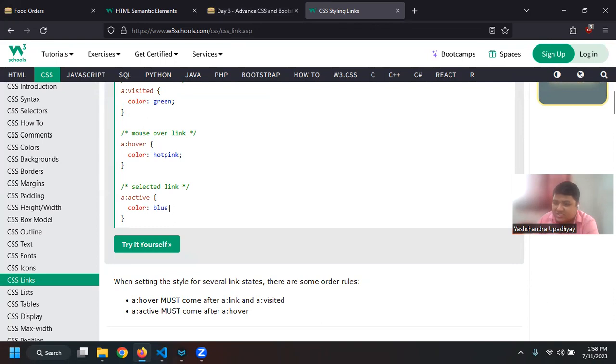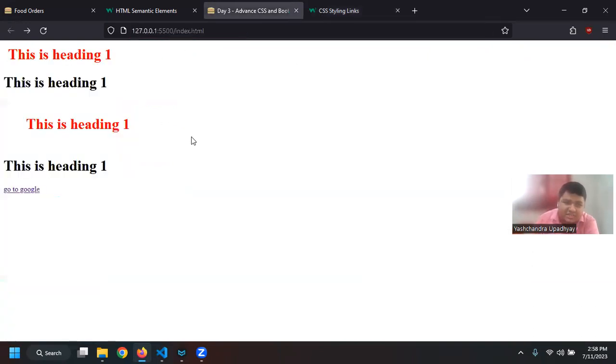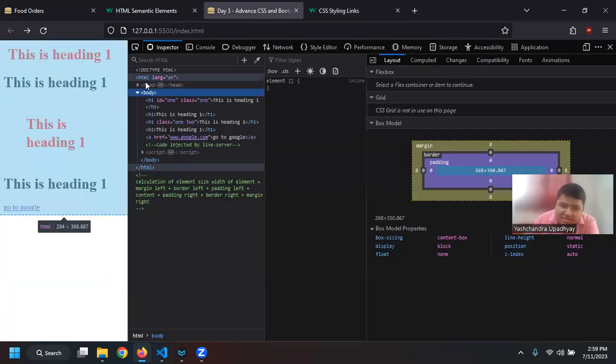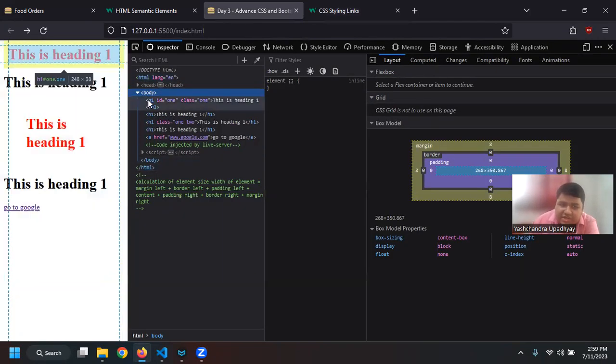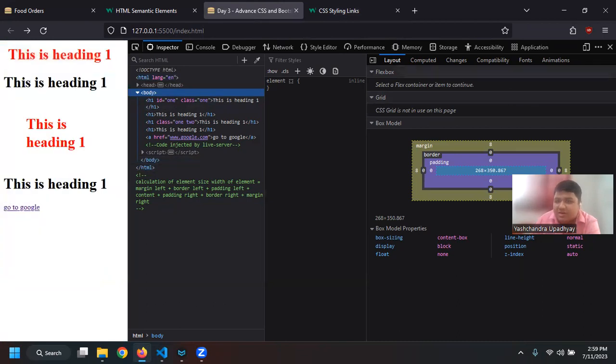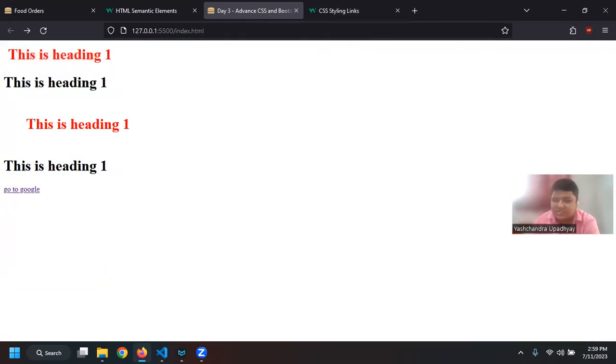There is also a child selector, like nth-child selector, where I can say the nth child of the current parent, right? As I said previously, I have this HTML tag, then there is the head tag, then there is the body tag. So for my H1 tag, the body tag is the parent tag, right? Sometimes some CSS properties only work on the child tag.